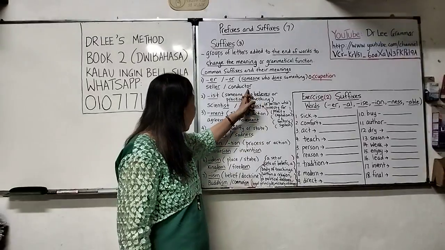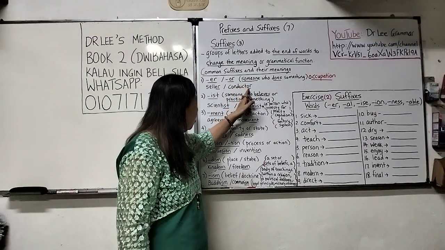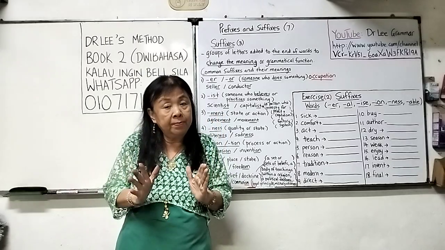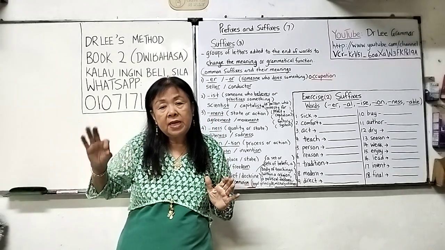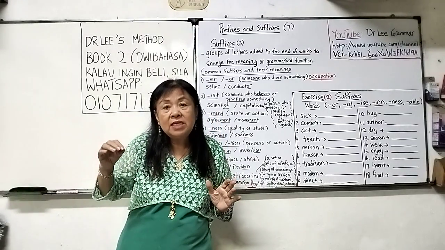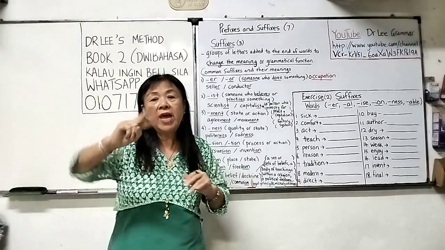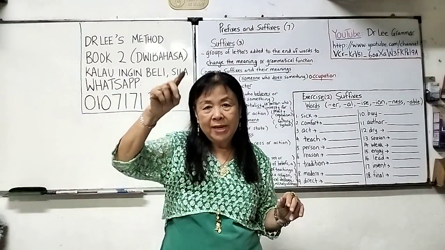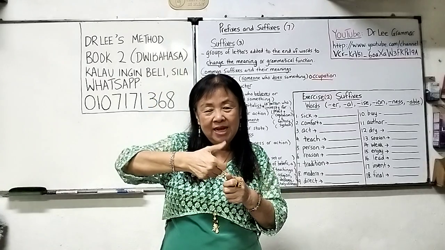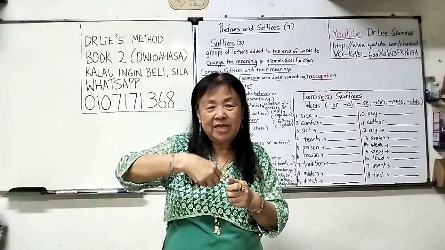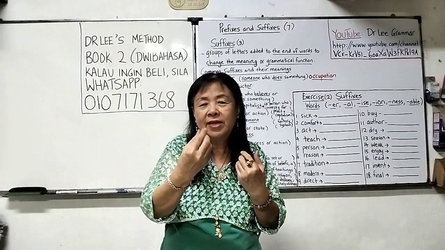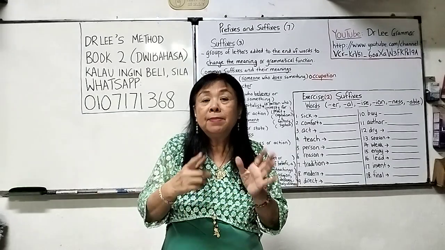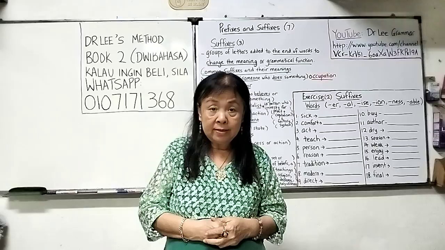Or you could put OR. When you put OR to the word conduct, conduct is a verb. When you put OR, it becomes a noun and the meaning is a person. So there are 2 types of conductors. One is in the bus, the person punches the ticket, gives you a ticket, and then you give him the fare or the money. That person is called a bus conductor.